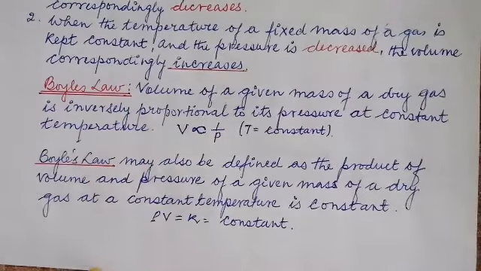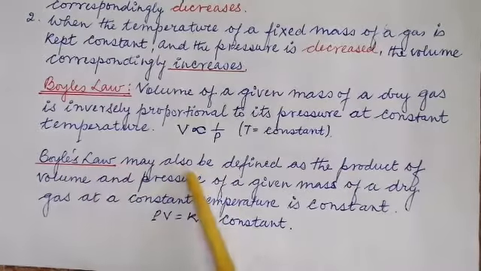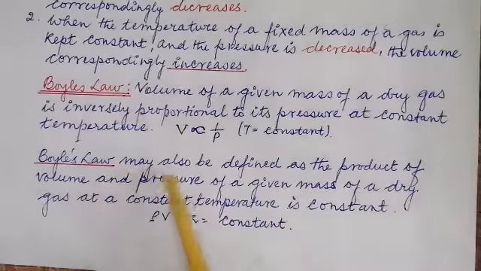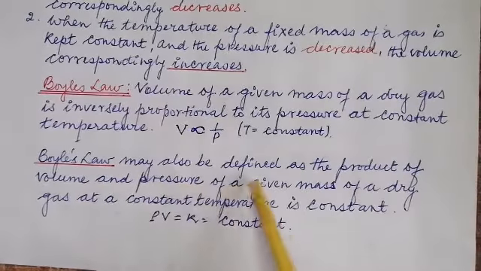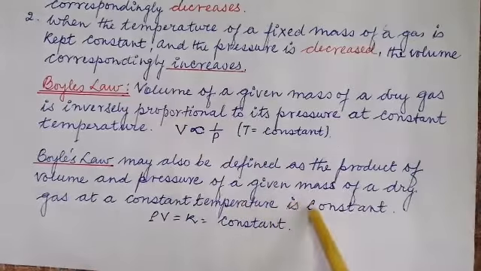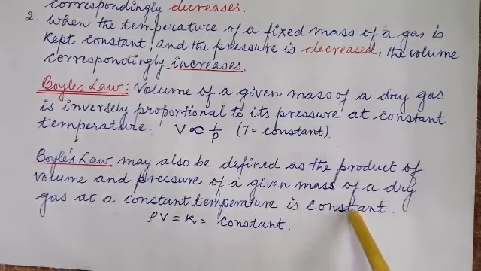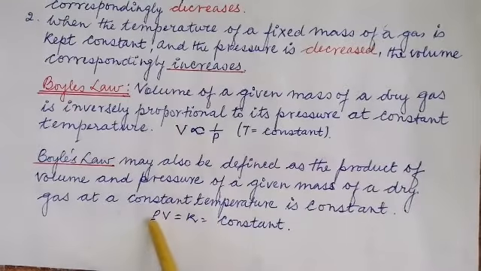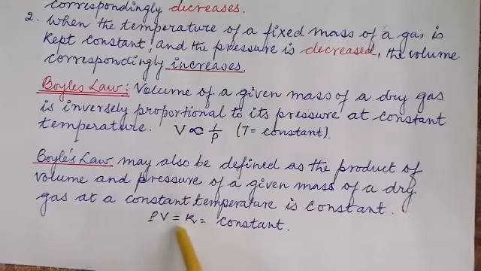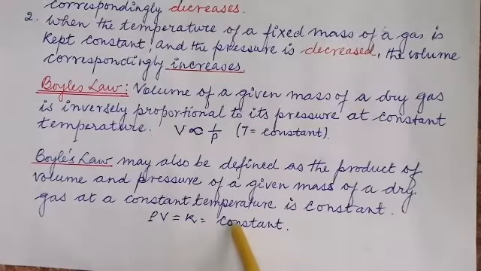Now you can also state it differently. Boyle's law may also be defined as the product of the volume and pressure of a given mass of a dry gas at a constant temperature is always a constant. That means the product of pressure and volume is always equal to K, a constant.